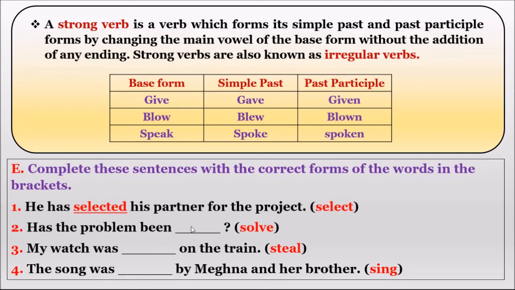It means either it is a strong verb or a weak verb, the answer should be in V3 form, verb 3 form. Sing, sang, and sung. The song was sung by Meghna and her brother. So there are 7 questions, I think, children. 4 we have finished. So the remaining 3 are for your today's homework.